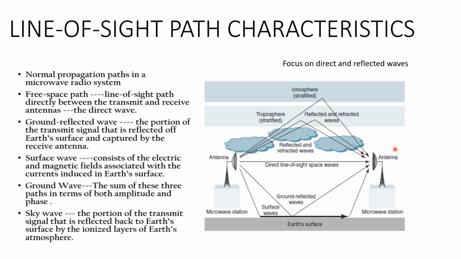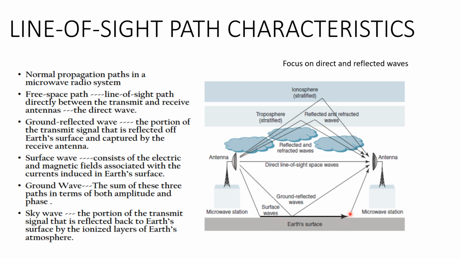When we are considering microwave communication, we are going to focus on direct and reflected waves. Why? Because at very high frequencies, if we assume that our antenna heights are not too low, we can neglect the surface waves.